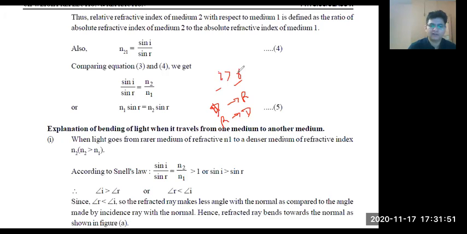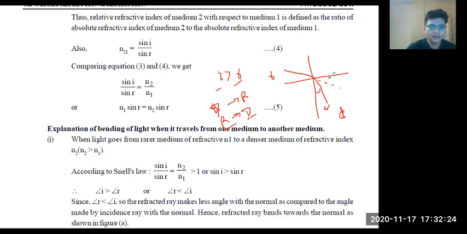Even if you think logically, if it is bending toward the normal, then this should be the denser medium and this is the rarer medium. So it will be passing from rarer to denser. Got it?